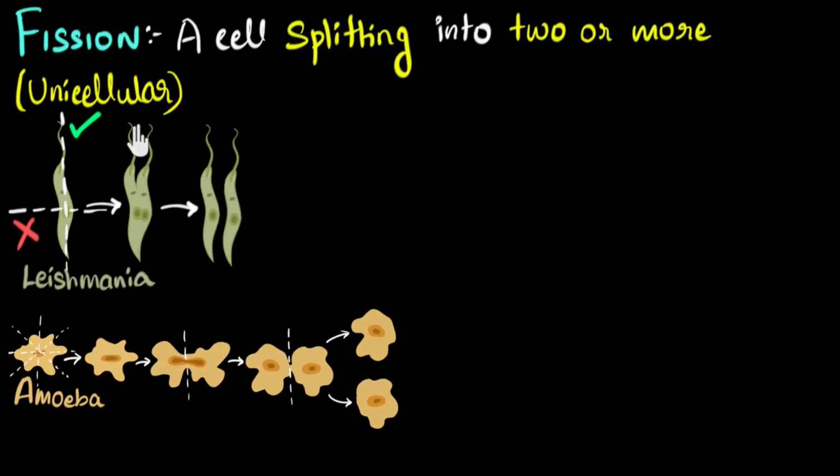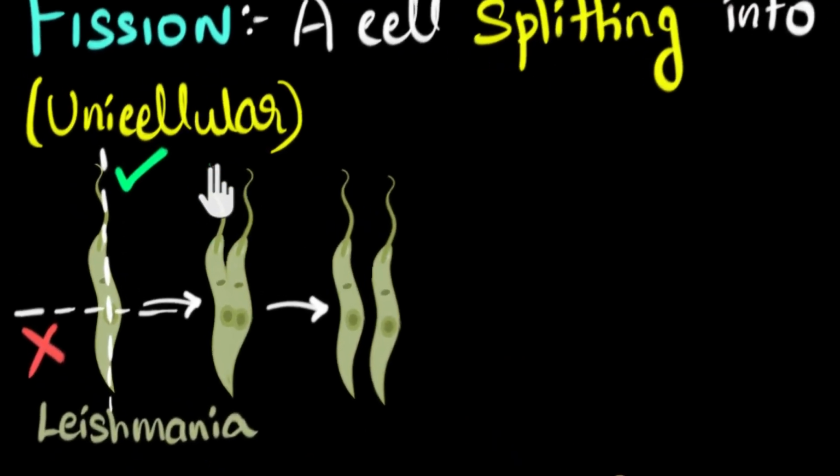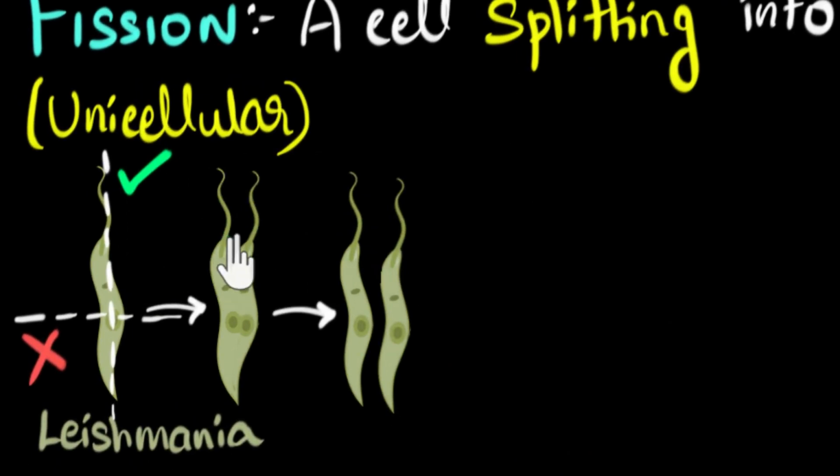Well, if you guess, it might have something to do with this whip. It's not called a whip. The technical name for this is flagellum. If you're wondering whether it's got something to do with that, then you're absolutely right. You see, when this Leishmania divides, it has to make a copy of this flagellum as well. And that can only happen if division happens along this axis. Just imagine if division happened along this axis, this bottom one would not get a copy of this whip, because that's over here. And so in this particular case, the fission happens only along a fixed axis.